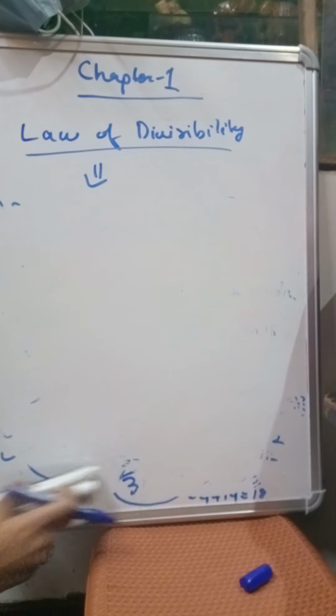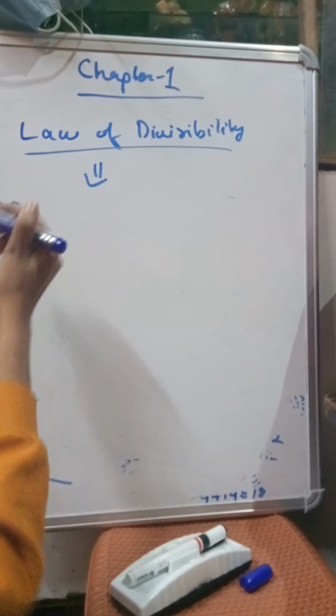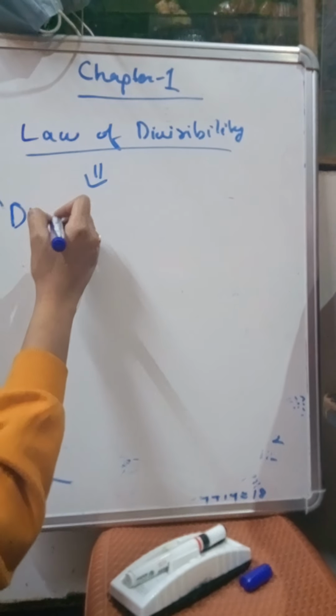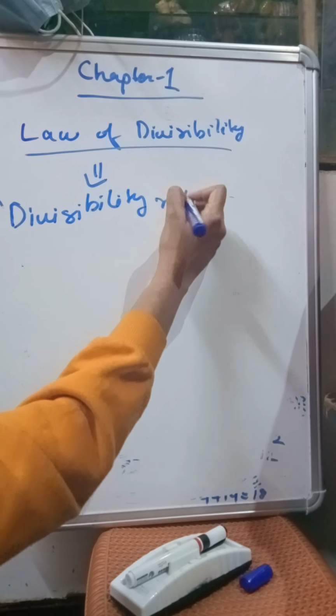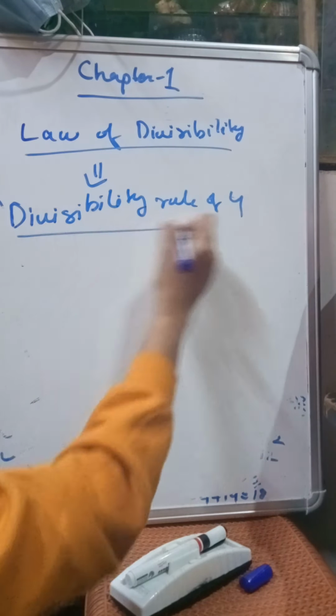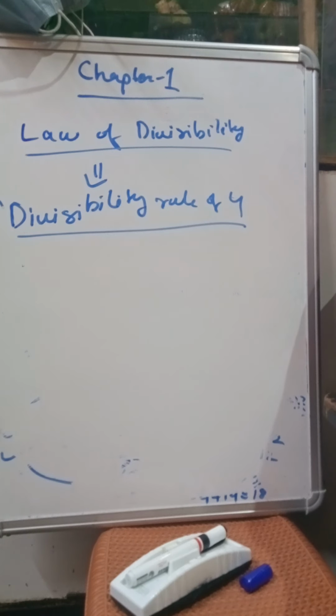Okay. Now let us understand the divisibility rule of 4.